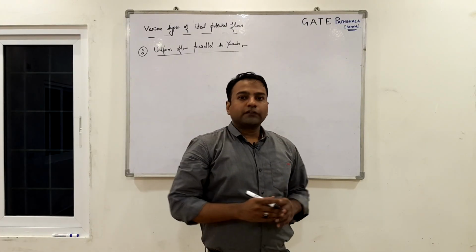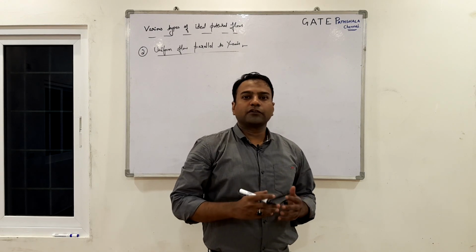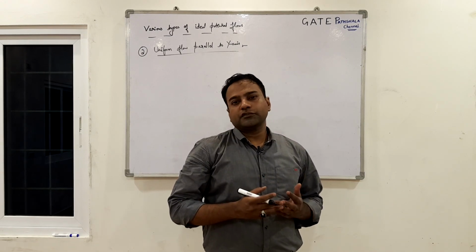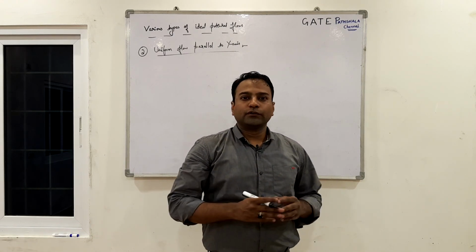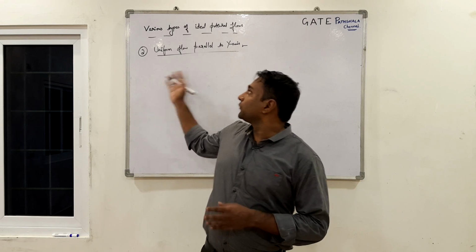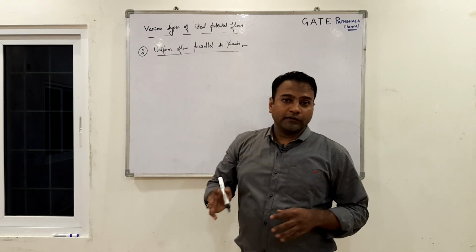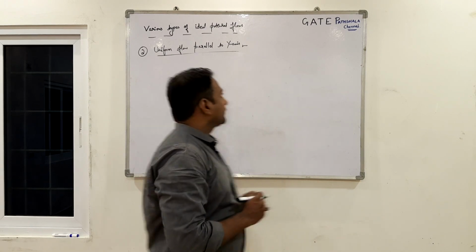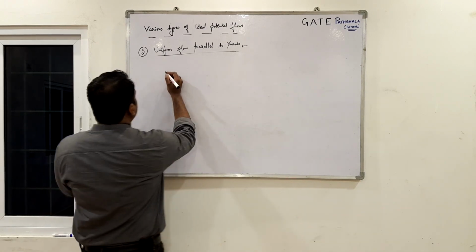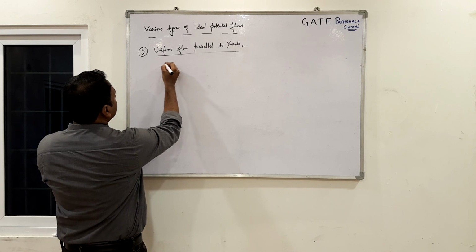Having finished finding the stream function and the potential function for uniform flow parallel to x-axis, let's move on to the next flow, that is uniform flow parallel to y-axis. Let's find the psi and the phi for it.